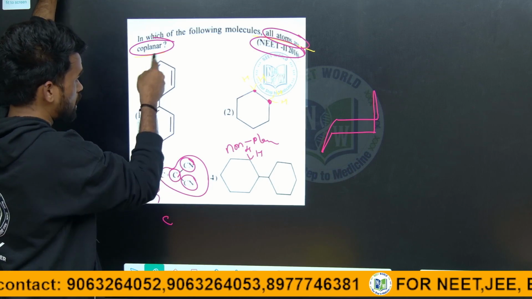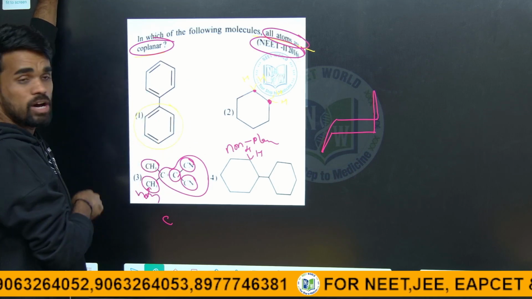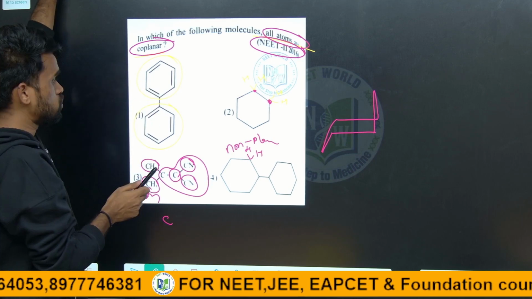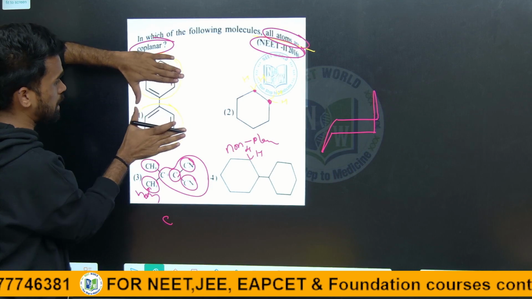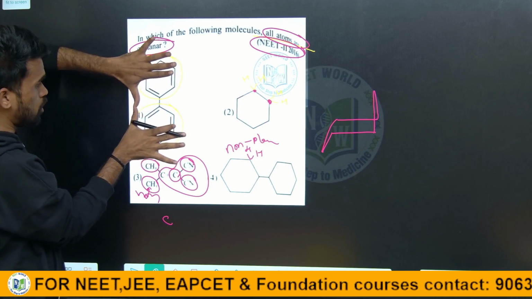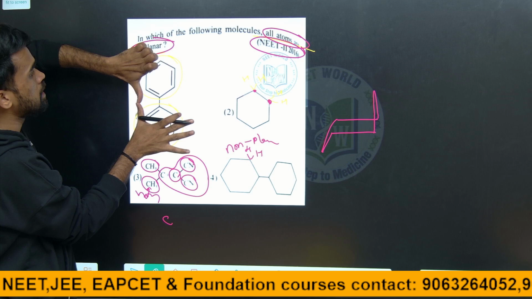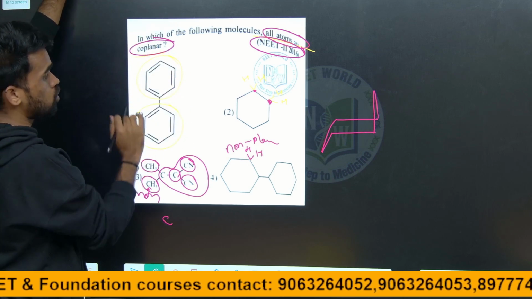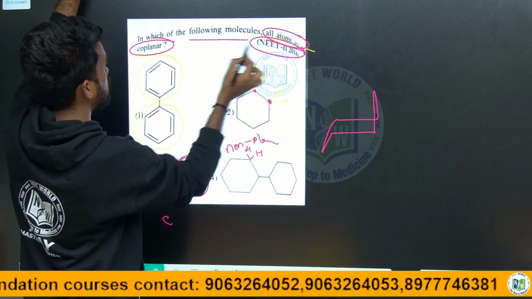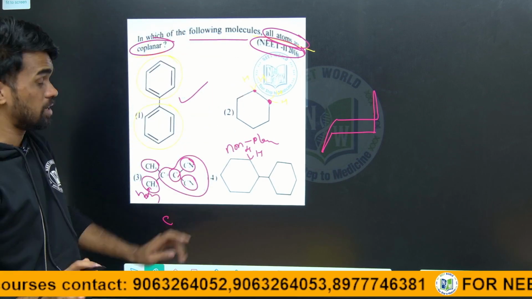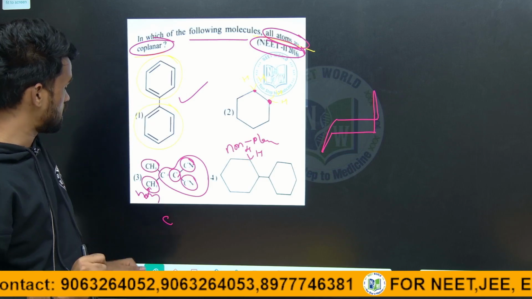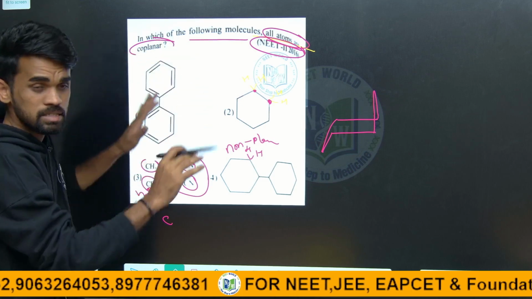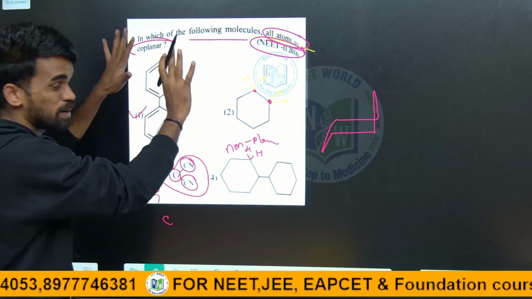What about this? All carbons are sp2 hybridized. Here also all are sp2 hybridized, and there are no bulky groups here. So it means this one will lie in the same plane, with sigma bonds. So now all the atoms here and here will lie in the same plane, therefore I can say it is coplanar. So in the following molecules all atoms are coplanar in the first option. I hope it is clear. Now here we can say diphenyl or biphenyl. So this is coplanar, this is the answer you have to choose for this particular question.